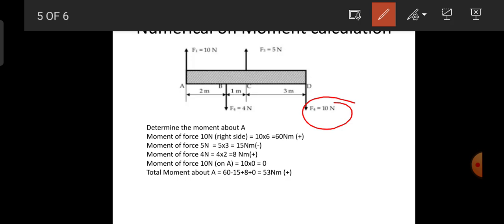The perpendicular distance from D to A, why A? Because it is asked for the reference point to calculate the moment as A itself. So the distance will be equal to 3 plus 2 plus 1, so it is 6 meters.